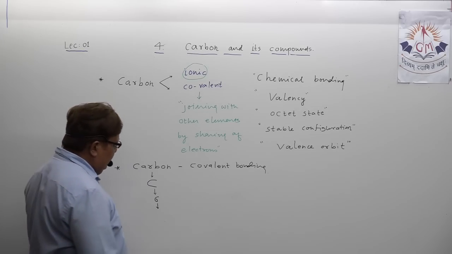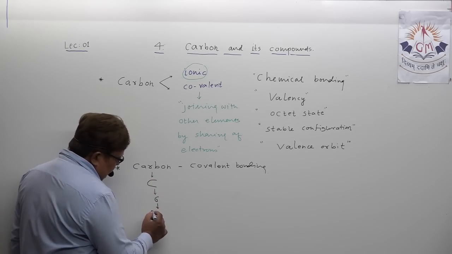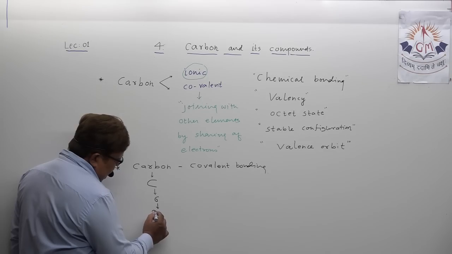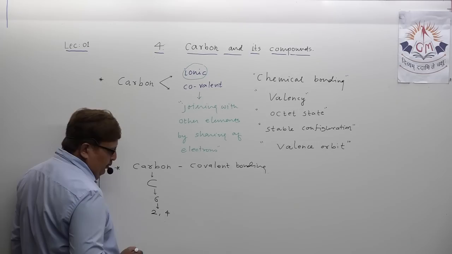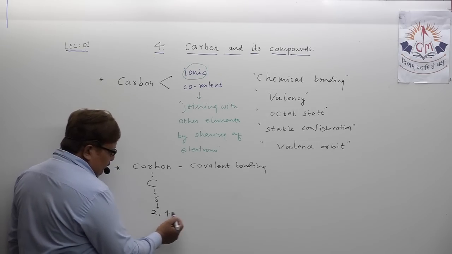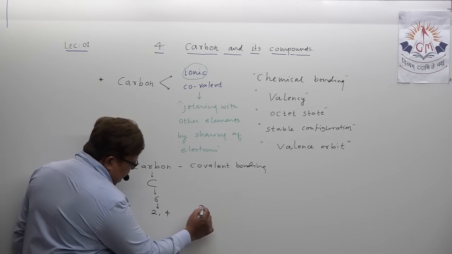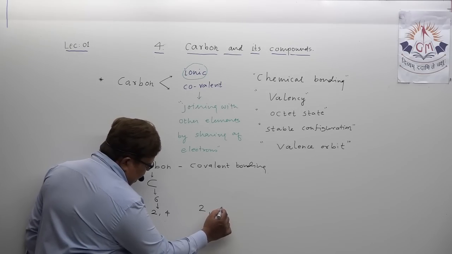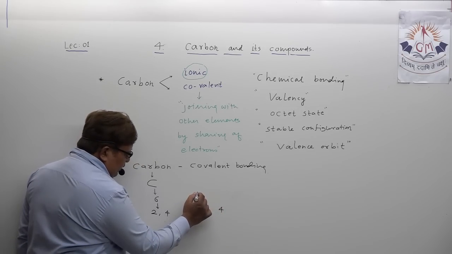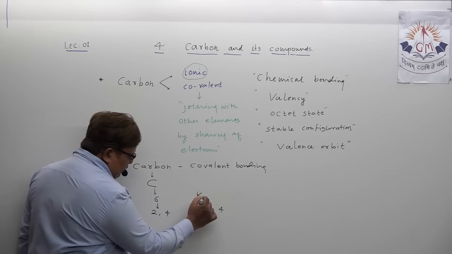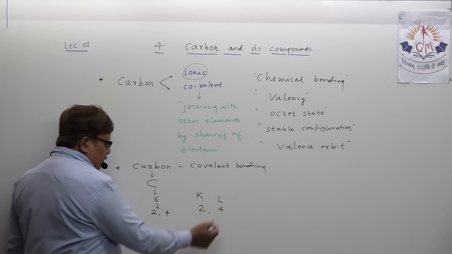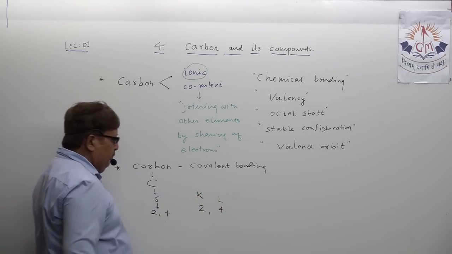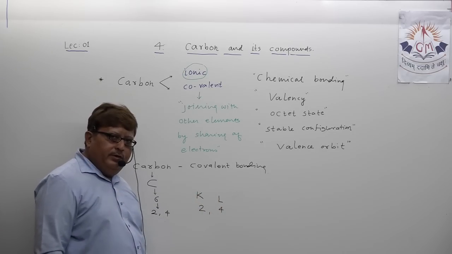And if I ask you what is the electronic configuration of carbon, you can directly say 2, 4. The first orbit is always called the K orbit, and the second is called the L orbit. So this is the outermost orbit and this is the first orbit.